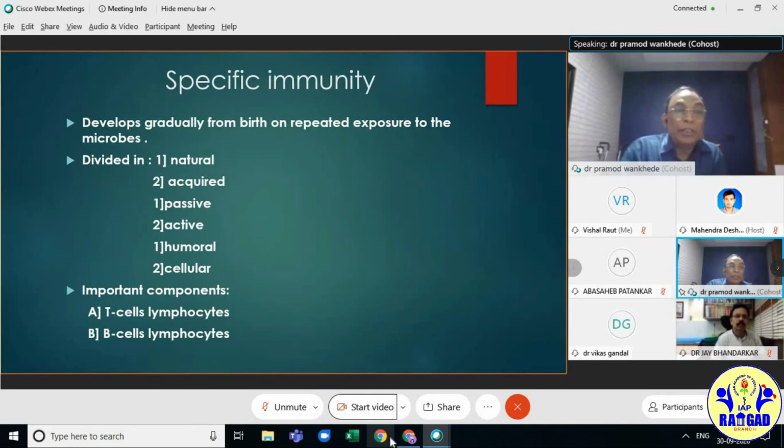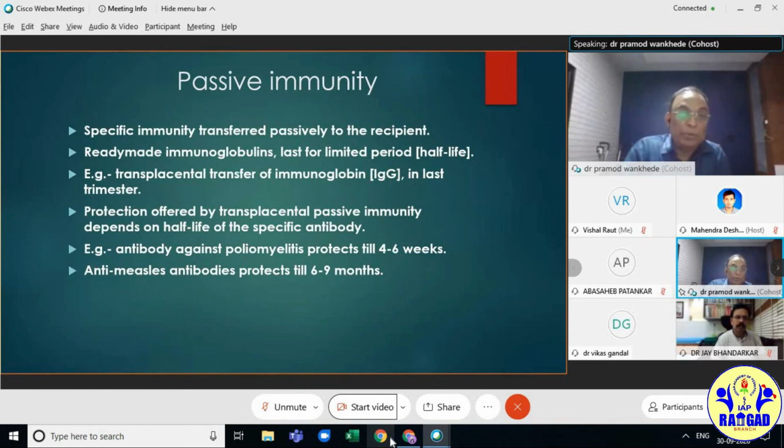Specific immunity develops gradually from birth on repeated exposure to microbes, and is divided into natural, acquired, passive, active, and humoral and cellular. The important component cell is the B cell that we know. Passive immunity: the specific immunity is transferred passively to the recipient, either as ready-made immunoglobulin that lasts for a limited half-life, as we give IVIG in Kawasaki disease. It has a half-life period.